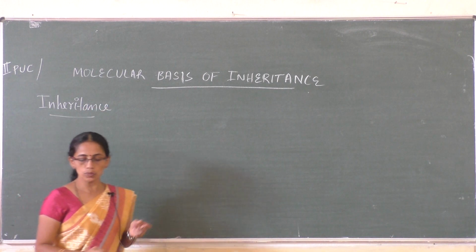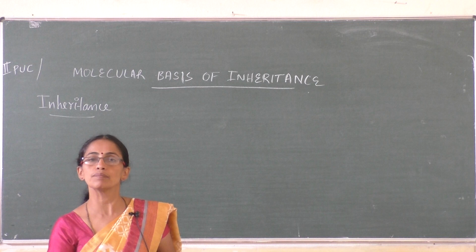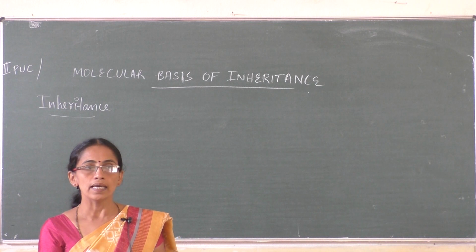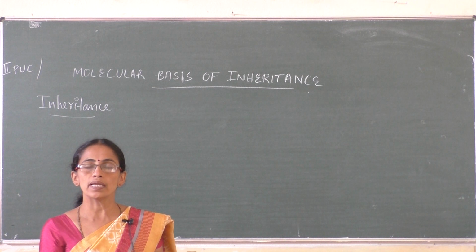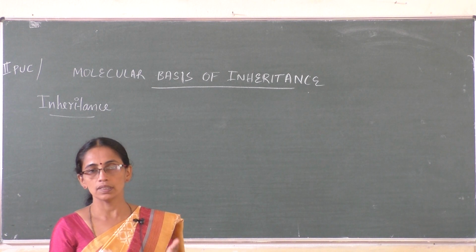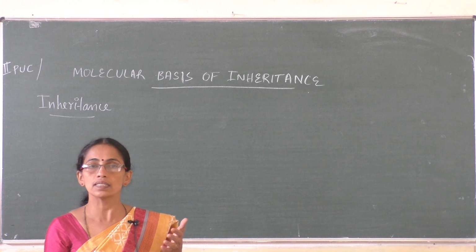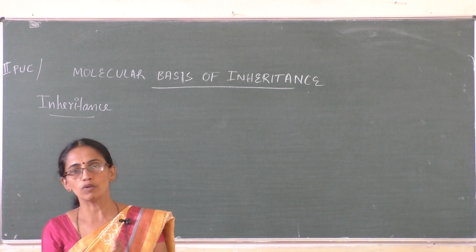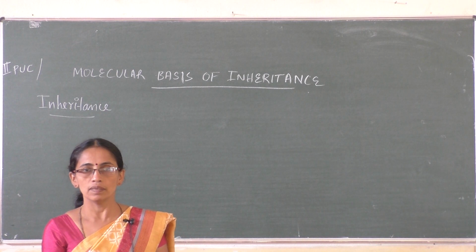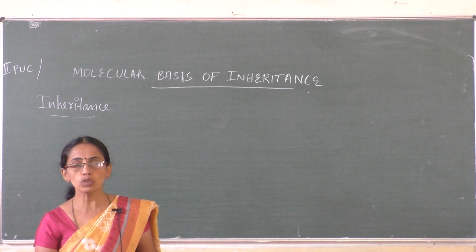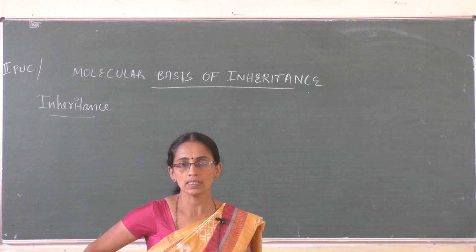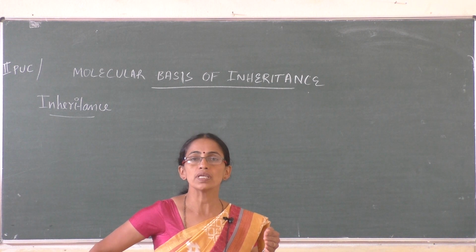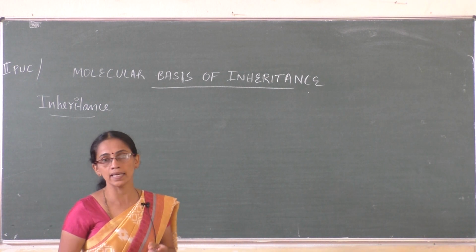We say usually we are inherited with some characters like the hair texture. We say we got inherited from our mother. The skin color we inherited from our father. Like that we say. So usually children are inherited with some characters which they get from their parents. So what is inheritance?